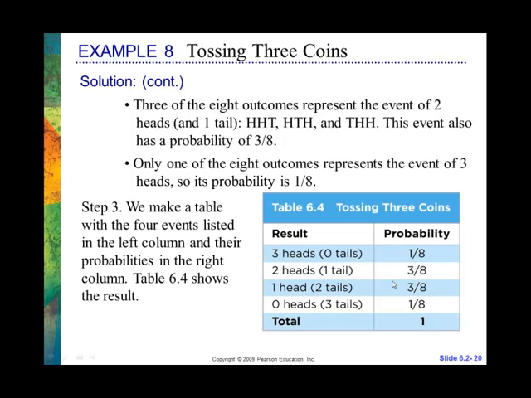And it looks like this: 1 out of 8, 3 out of 8, 3 out of 8, and 1 out of 8. We could have turned this into decimals. So I would have had 0.125, 0.375, 0.375, and 0.125. Or percentages: 12.5, 37.5, 37.5, 12.5. Make sure that you pick one, and depending on what the test or homework question asks, that's the one you go with. It doesn't matter, but they're going to ask you for a specific one. Unless they don't ask, then you have free reign, but pick the easiest one to do for yourself.